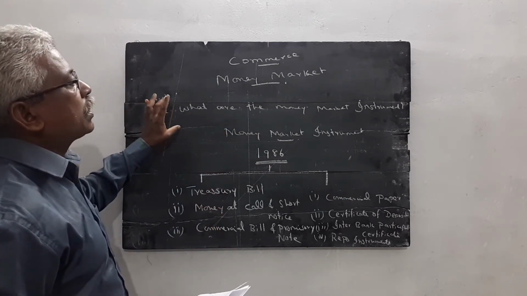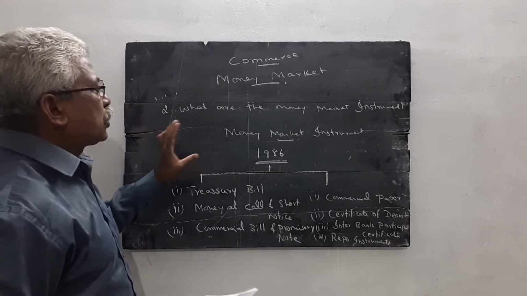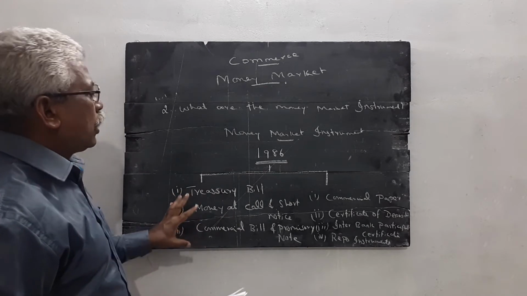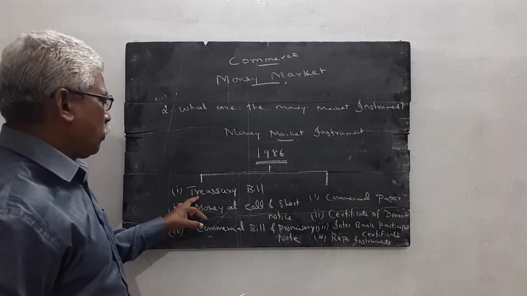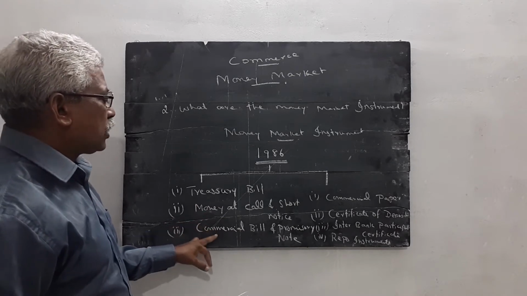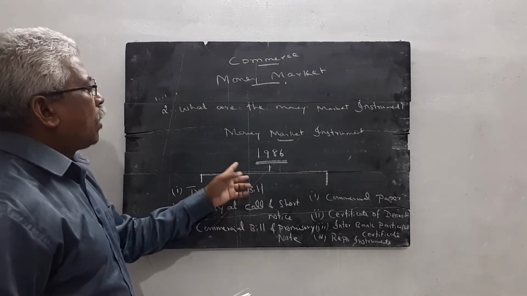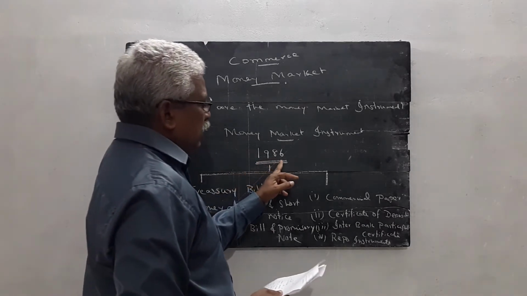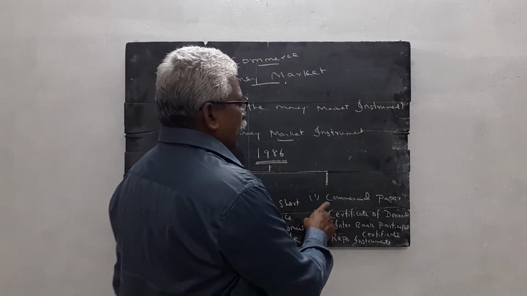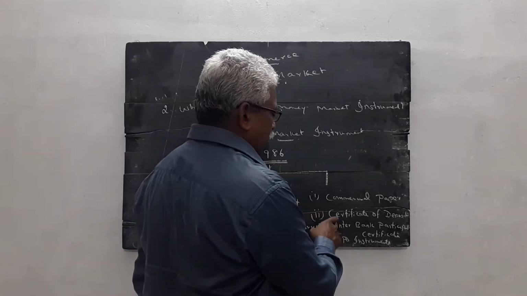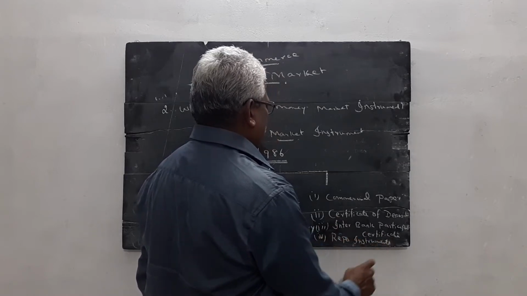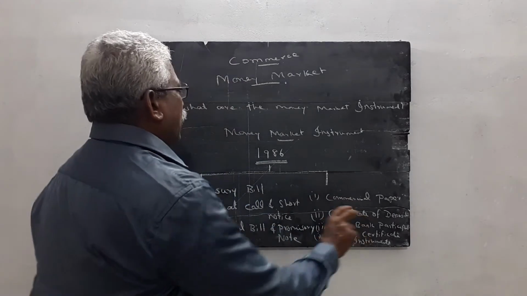So what are the instruments in the money market? Up till 1986, three types of money market instruments were used. They are treasury bill, money at call and short notice, commercial bill and promissory note. After 1986, these four new money market instruments were used. They are commercial paper, certificate of deposit, interbank participation certificate, and repo instruments. These are all the new money market instruments.